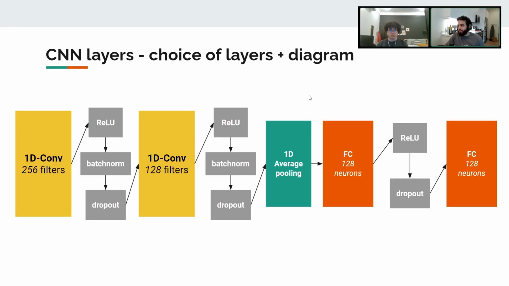What we pass this into is our CNN model, which involves two convolutional layers to begin with, and between them are the nonlinearity layer, the batch norm and dropout layers, which help reduce overfitting. After that, we pass into an average pooling layer, which also just averages out blocks of the matrix in order to avoid overfitting from anomalies or far off values in the data. And we pass those into fully connected layers.